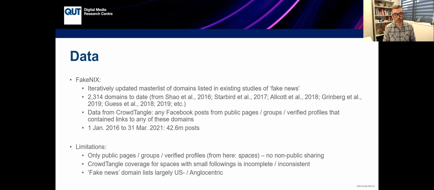The data that we've generated comes from the Fake News list, which is a list of problematic domains that are an amalgam from various papers and studies of mis and disinformation. We're using the CrowdTangle platform then to gather posts between 2016 to 2021 that include links to these known problematic websites. Limitations of this is that we're only looking at public pages, groups and verified profiles, and those that are indexed on the CrowdTangle platform.